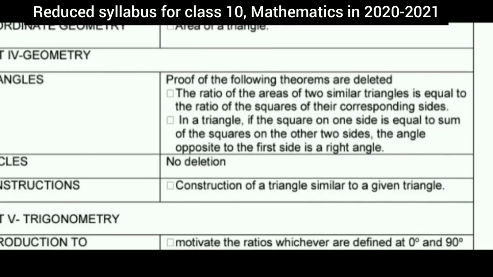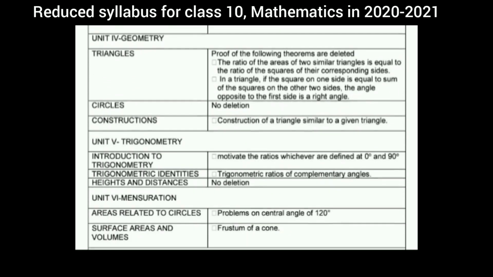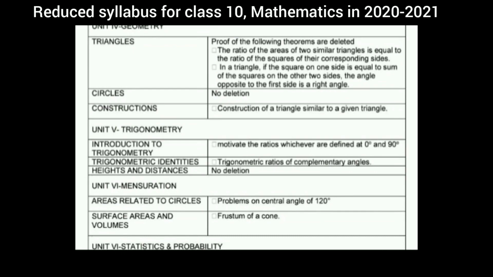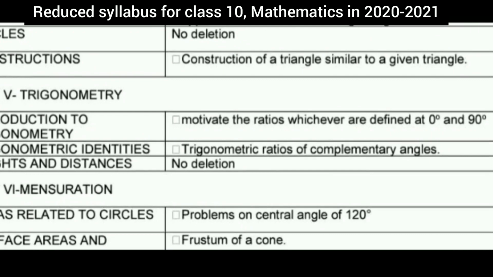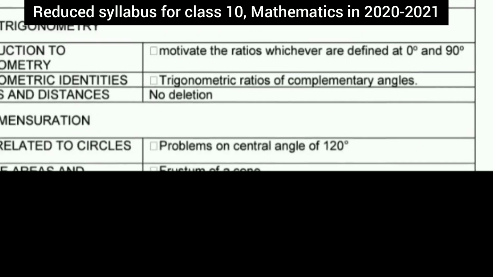The construction of a triangle similar to a given triangle. This portion has been deleted from the construction lesson. The construction of a triangle similar to a given triangle, this portion has been deleted. Now, the next part is trigonometry, and the introduction to trigonometry from this lesson motivate the ratios whichever are defined at 0 degree and 90 degree.